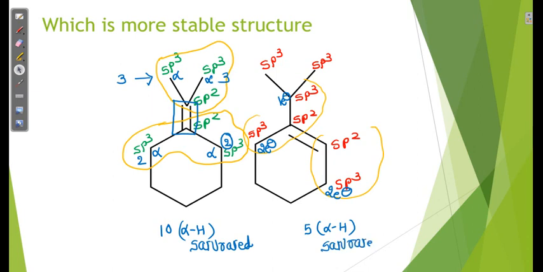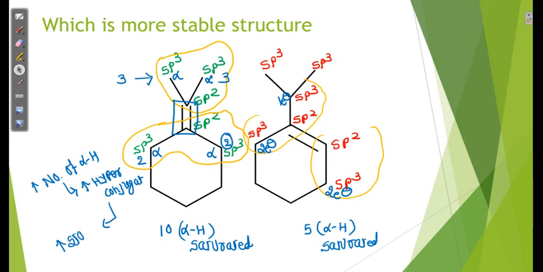I told you that an increase in the number of alpha hydrogens increases the hyperconjugating structures, and then stability increases. So I conclude that this is the more stable alkene. This is the more stable alkene.